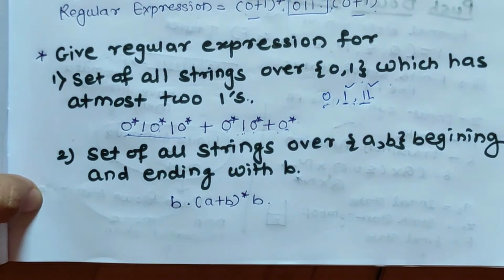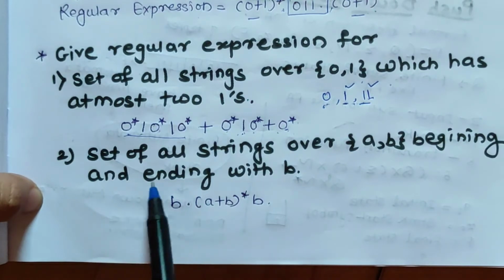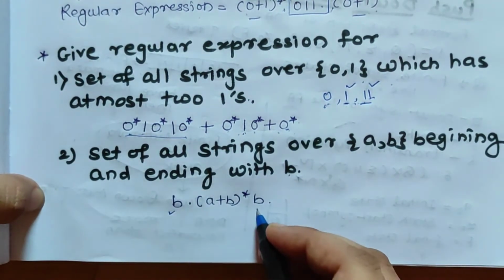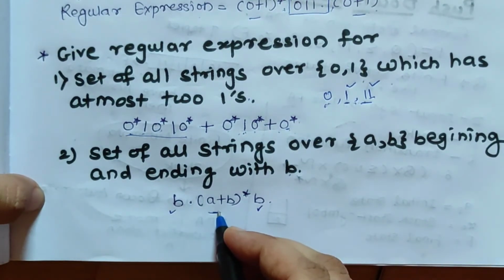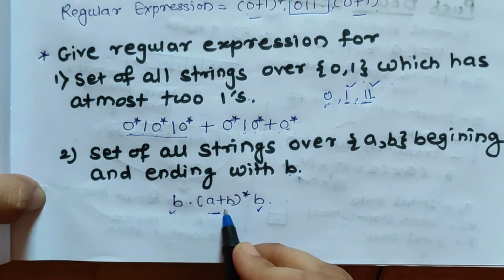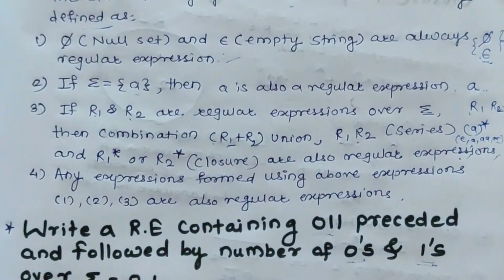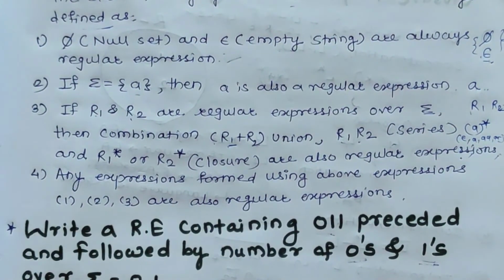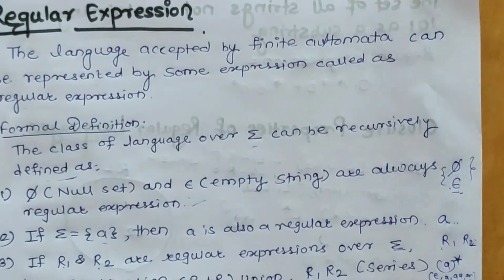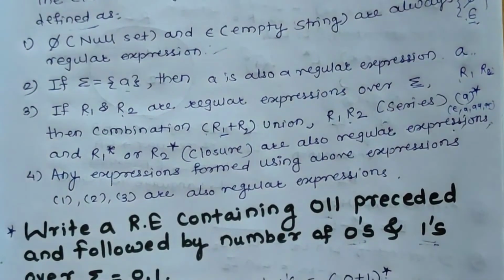And the last question we are discussing is the set of all strings over a and b beginning and ending with b. So beginning and ending with b, and in between anything can be allowed over input a and b. So it will be represented as b (a plus b) closure b. These are some examples of regular expression. We discussed the definition with some examples of how to generate a regular expression for a given problem.